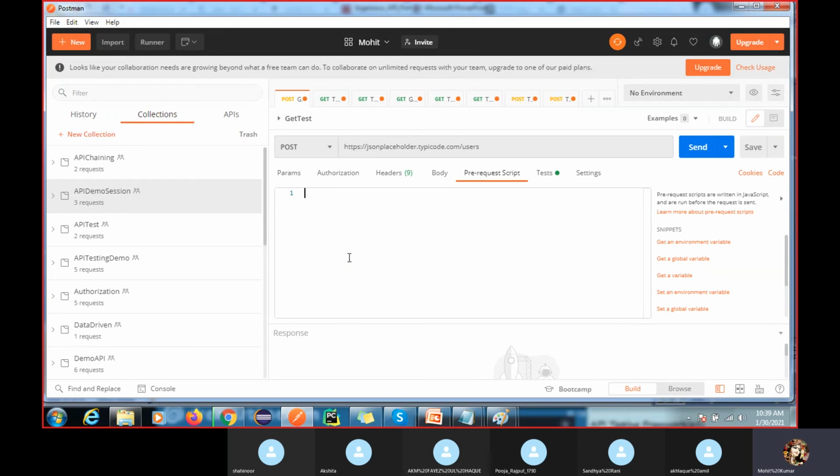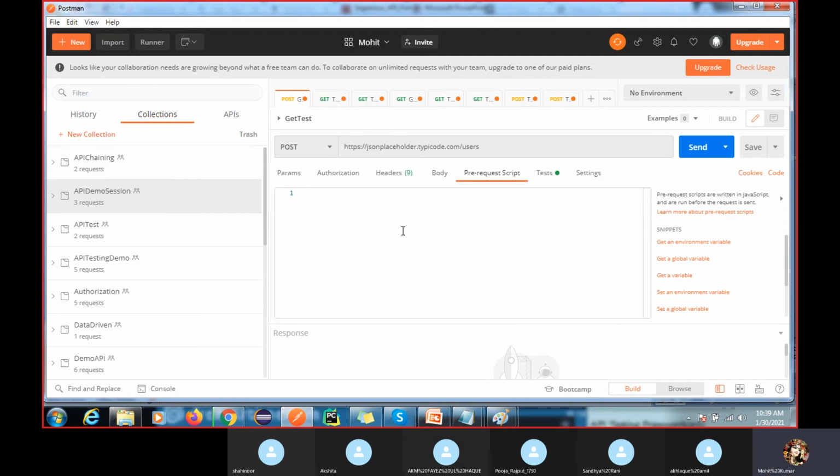Your manager will tell you, can you run the regression suite? It is difficult to run this regression for 100 test cases with less time, so how to do that? You can explore how to automate things from Postman also.